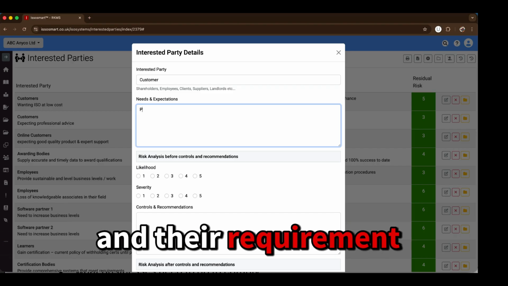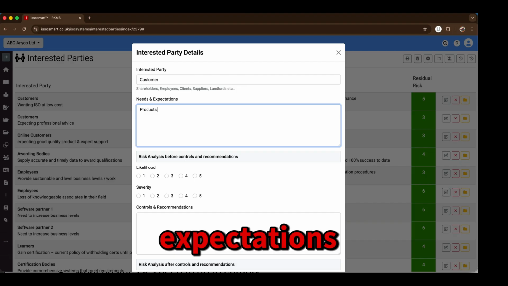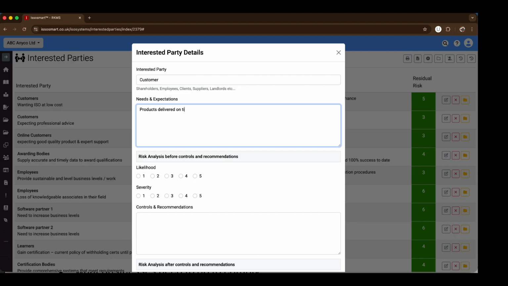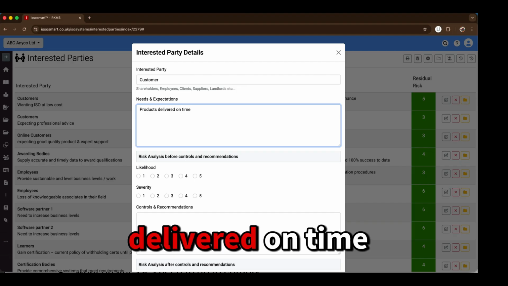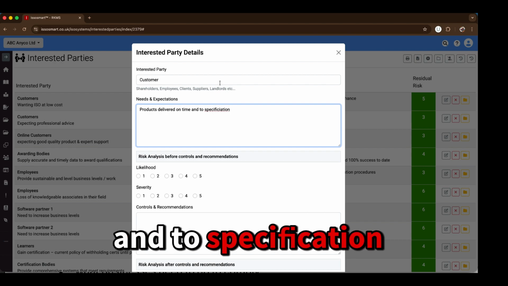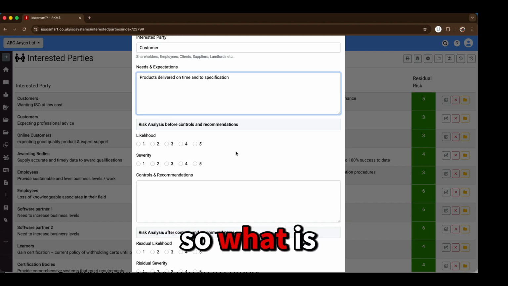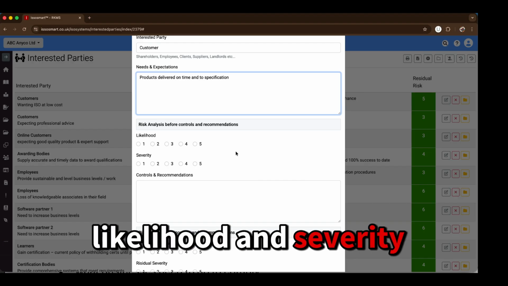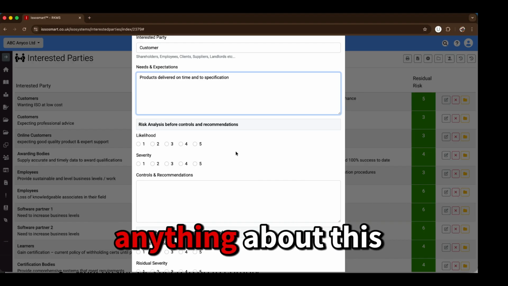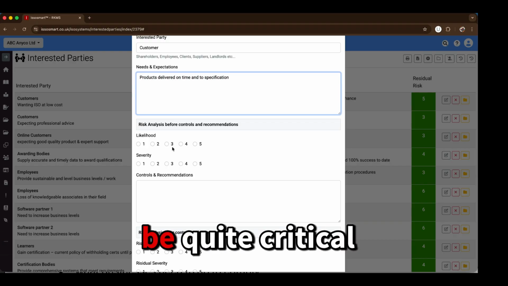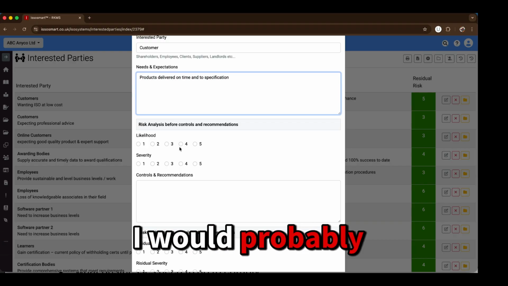And their requirements, needs and expectations could be products delivered on time and to specification. Now, what we could do is risk rate this as well. So what is the likelihood and severity of us not doing anything about this? Could this be quite critical to our business? I would probably say yes.